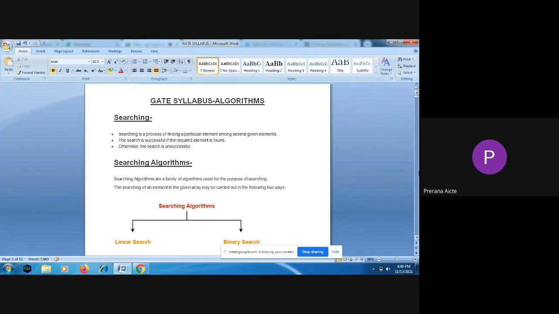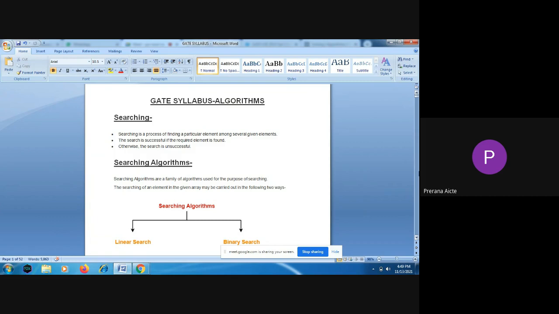So, I am going to discuss the concepts of algorithms. In algorithms, we have topics like searching, sorting, hashing, and asymptotic notations. What is the worst case, best case, average case time complexity, performance analysis, space complexity. And we have different algorithm design techniques like divide and conquer, greedy method, dynamic programming, backtracking, branch and bound. So these are the concepts which we need to cover under this subject, algorithms. So we will go through that.